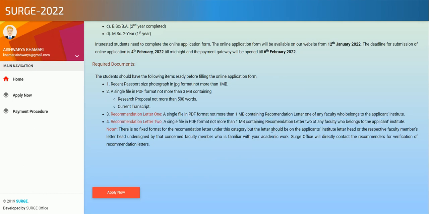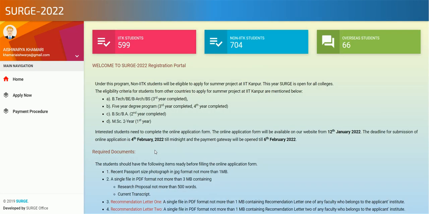So just prepare a write-up, and on the basis of the write-up you will be selected. After that, you need to fill in the basic details like your name, address, institution and all your academic details. Then you need to pay. If you are a non-IIT Kanpur student, you need to pay an amount of 500. After that, you will be eligible for candidature.